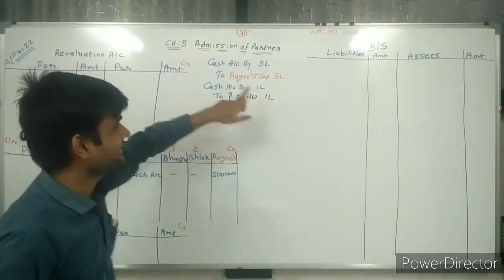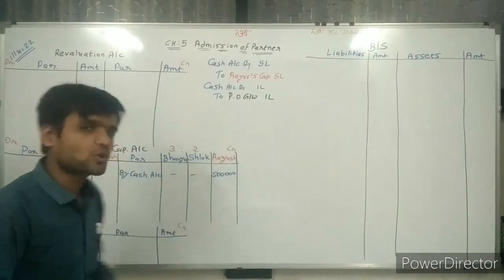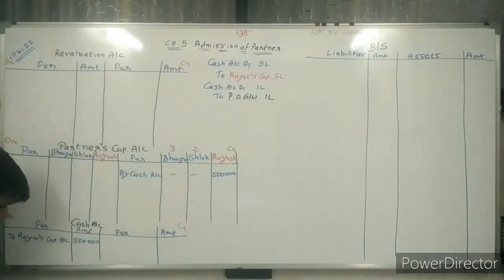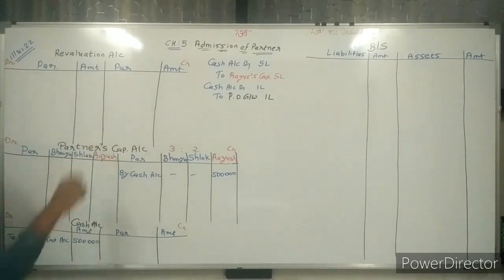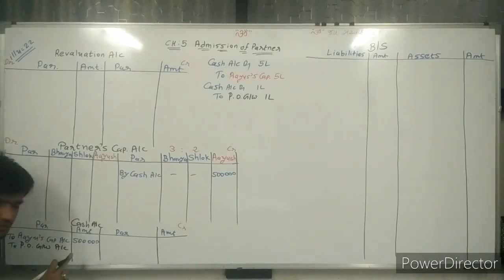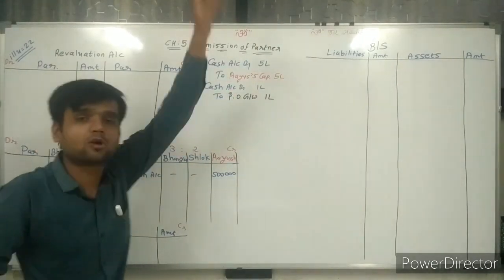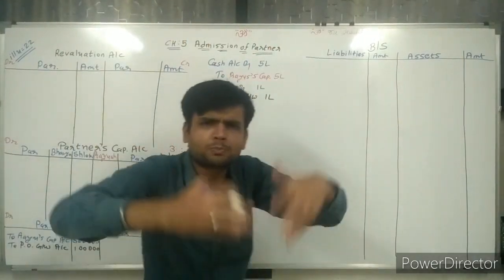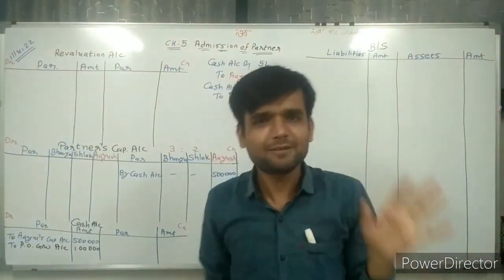Same way, the second journal: cash account debit again. So again right here, on the cash account debit side, the name is to premium of goodwill account. Most important thing, premium of goodwill account is credited. So here premium of goodwill 1 lakh rupees. Now here we are not preparing the premium of goodwill account, so don't write it and be happy.